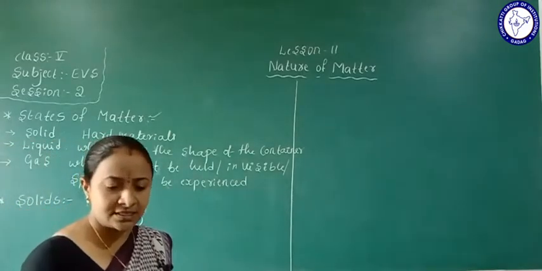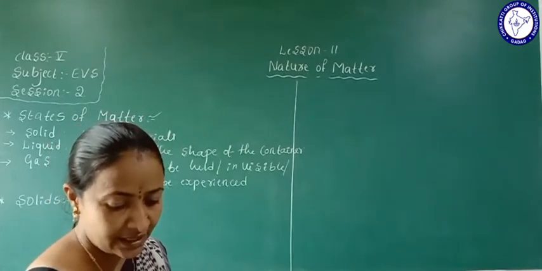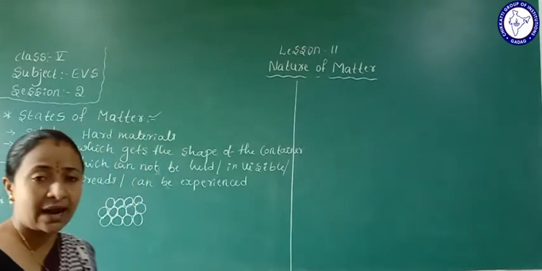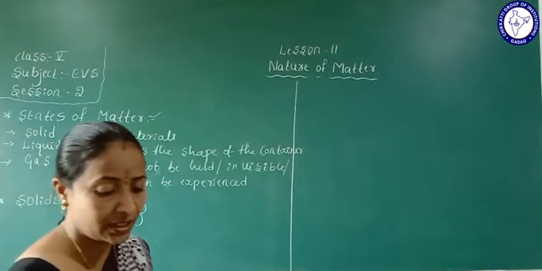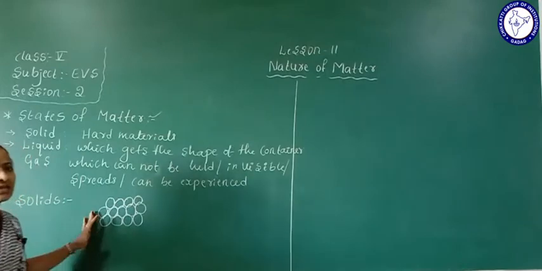So solids are densely arranged; the particles are densely arranged in an orderly way, and those we call solids.